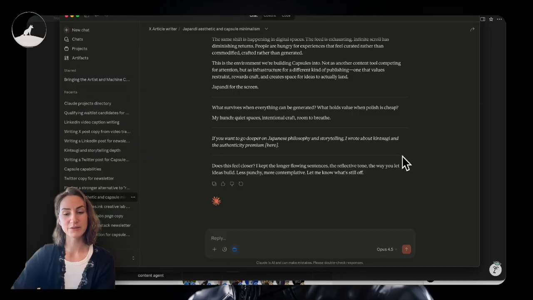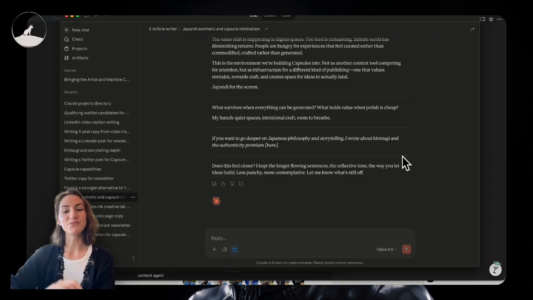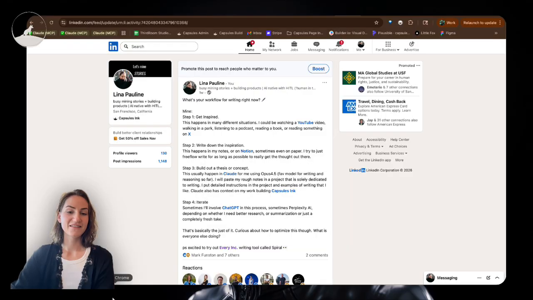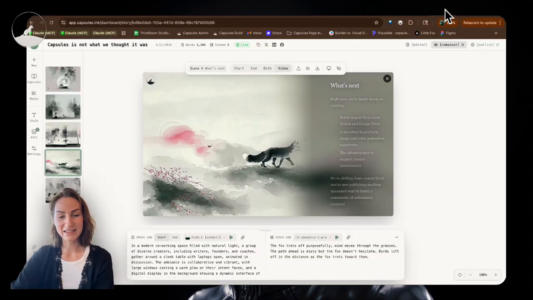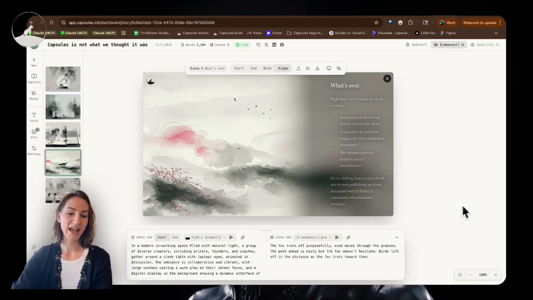And the last part, when I'm really happy with my piece of writing, which, by the way, I usually finish a piece of writing and then I wait 24 to 48 hours because it'll kind of process and regurgitate in the back of my brain, and I'll get some new and better ideas about how to improve it within that time frame. But what I've been doing these days is going into the Capsules launcher and actually using the image gen and the video gen in the platform to come up with a capsule.